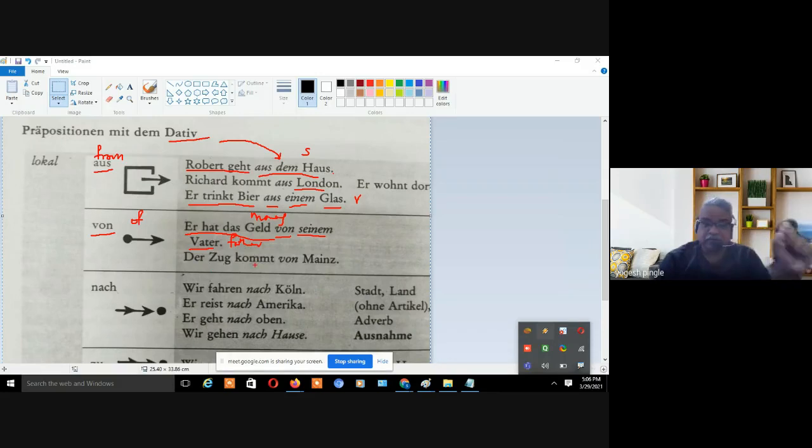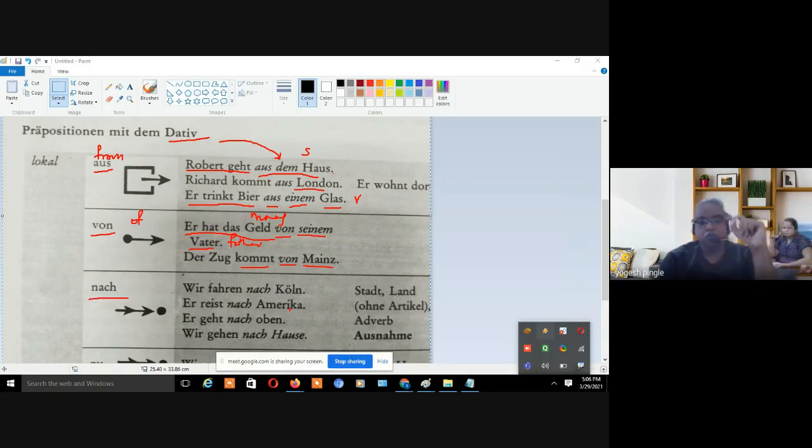Der Zug, the train, kommt, comes, von Mainz, right? So here you cannot say the train comes of Mainz, the train comes from Mainz. That's why here again "von" has two meanings, right? Of and from. It depends upon the context, how you are converting it into English. But over here "von" is some place, or you are talking about a person's object, like that.